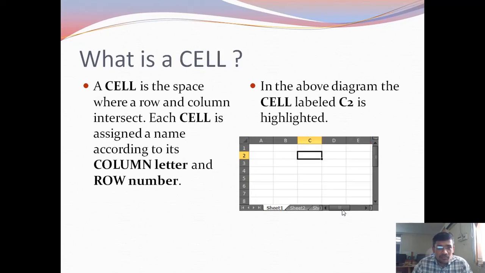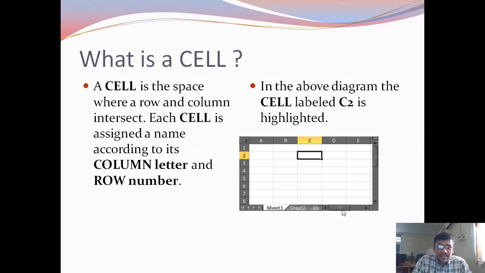The intersection of rows and columns is called a cell. Each cell is assigned a name to identify it uniquely. The cells are labeled as the combination of column name and row number. In the cell shown in this figure, the cell is selected in column C and the row is the second row.